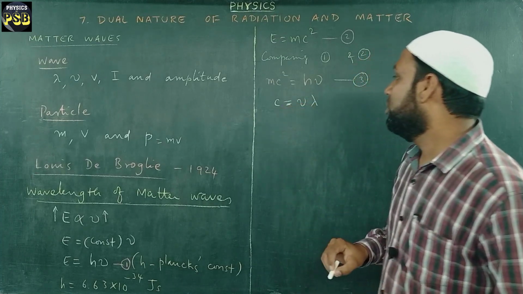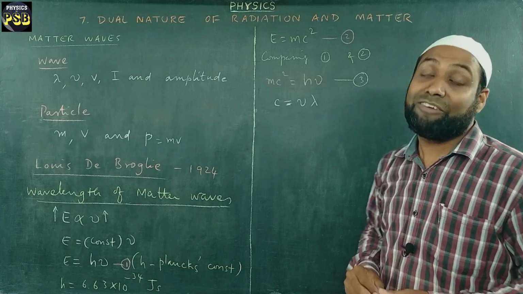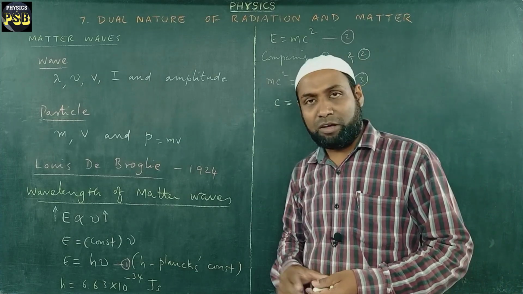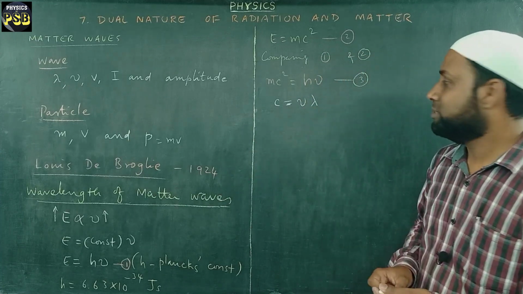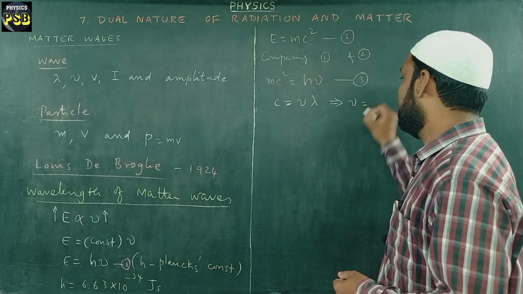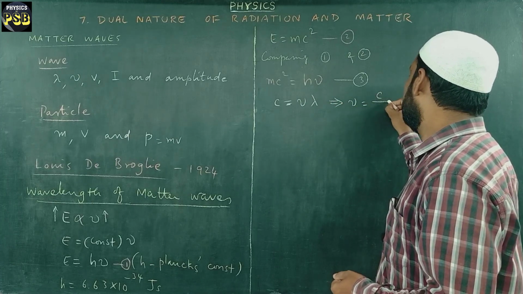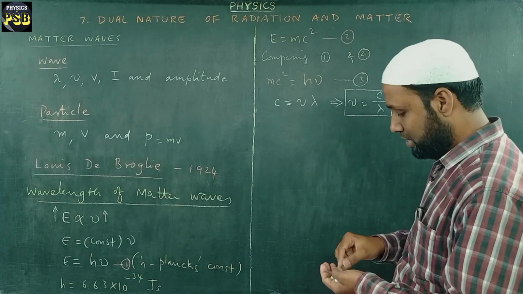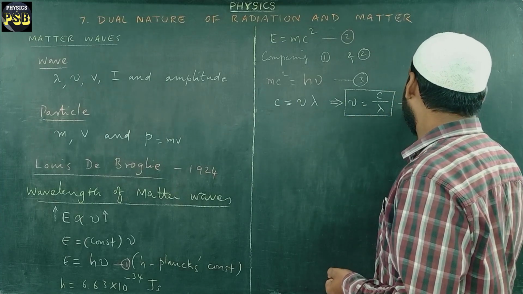Here usually we use c to represent the velocity of light. So from this, frequency is equal to c upon lambda. I box this and it is named as equation number 4.